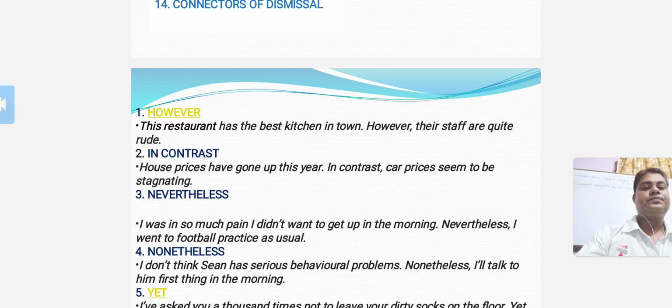At first, we will discuss the connectors of contrast. The first connector is however. For example, the restaurant has the best kitchen in town, however the staff are quite rude. The second one is in contrast. Example, house prices have gone up this year. In contrast, car prices seem to be stagnating.